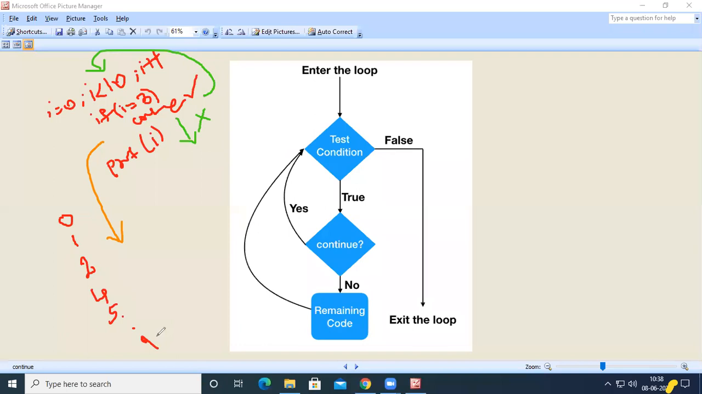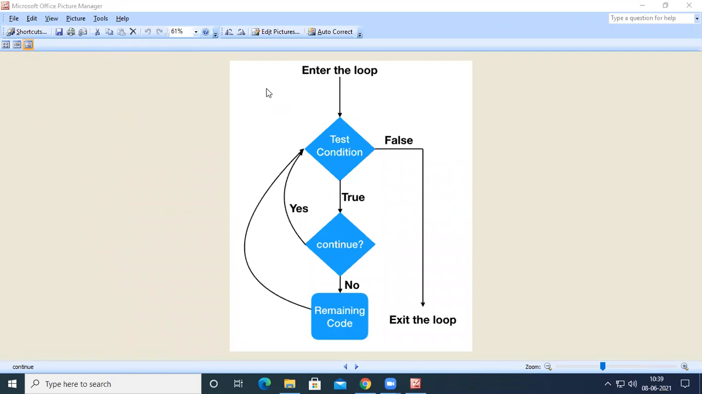So what does the continue do here? The continue just skips the current iteration. It does not bring the control out of the block. It just skips the current iteration. So you will understand better with the use of an example. So let us complete this flowchart first. There will be a condition. If the condition is true, we enter into the body. So let us assume this is the body of the while loop or body of the for loop.